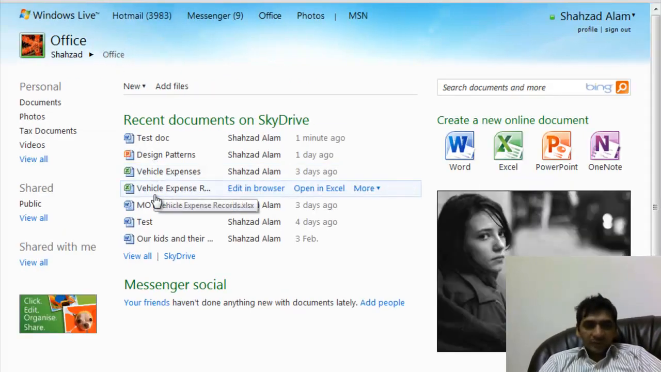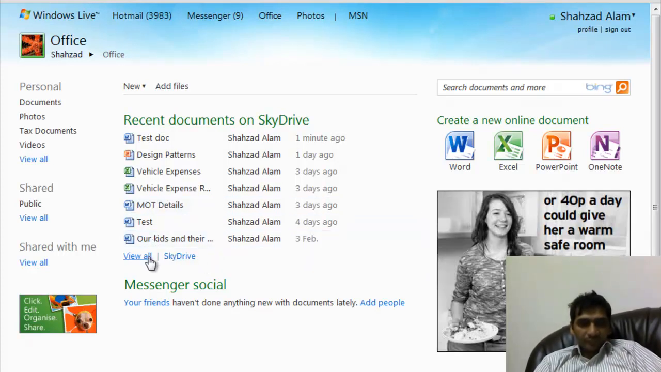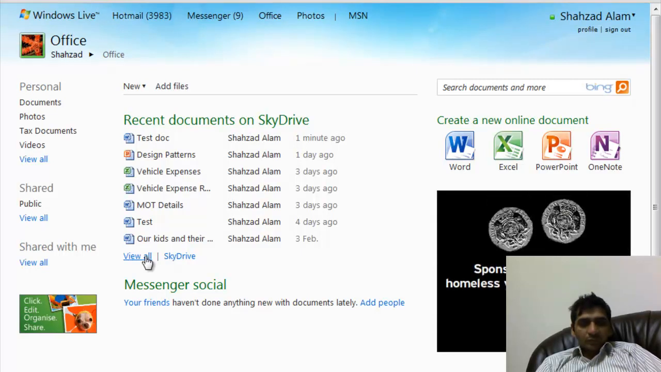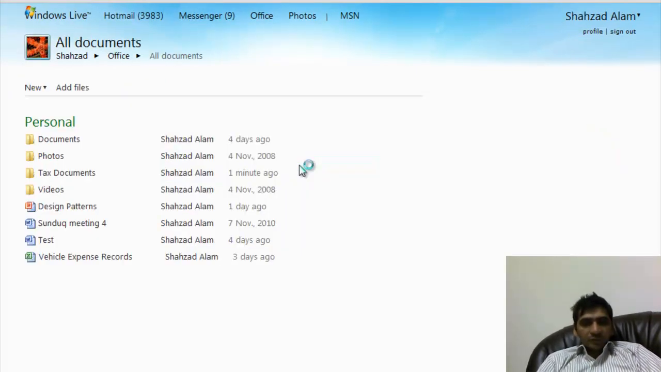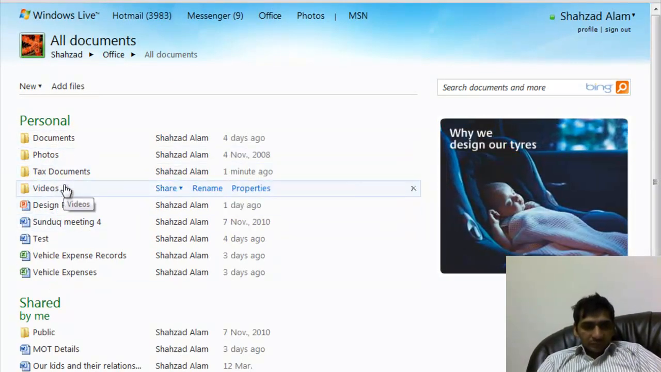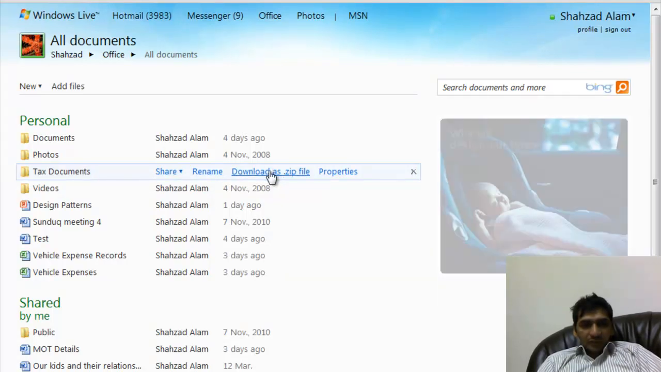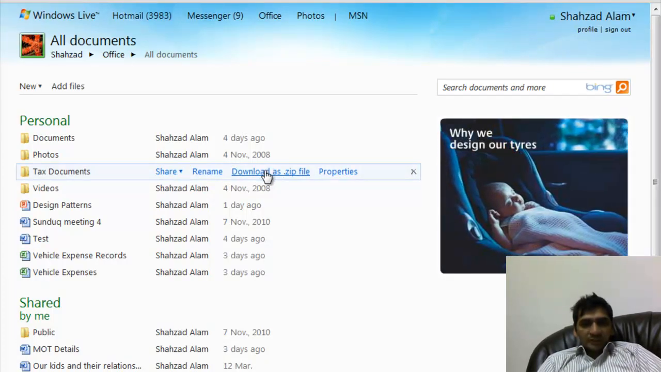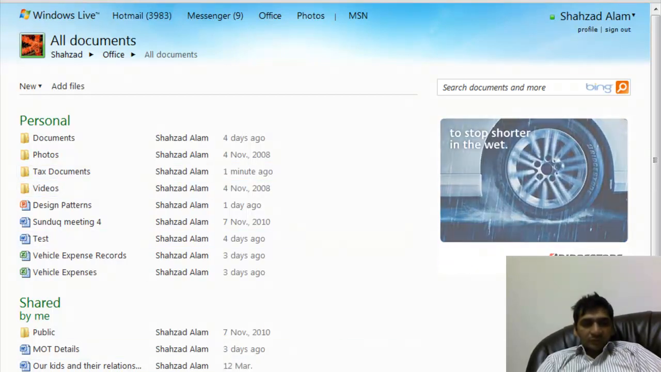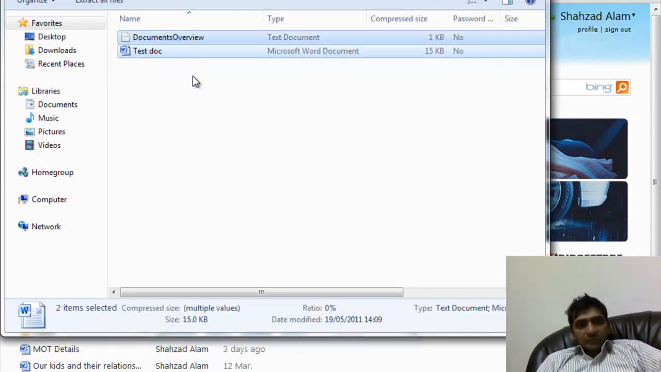We can upload the documents to our folders, and then we can share those folders, we can manage them, and we can download these documents to our local computer as well. So I have these folders and then these documents. Say this text document, I go here and you can see the option here, download as a zip file. So I can go and download as a zip file. Now this zip file is on my computer.